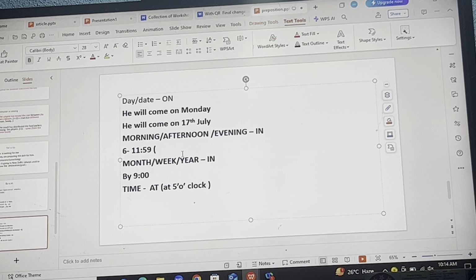I will come by 9. So by means before, and at means exactly, as we have used. He gets up at, or I wake up at. So at is for exact, and by is for before. So this is all about the preposition.